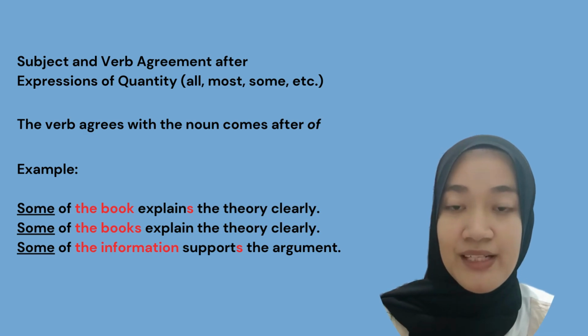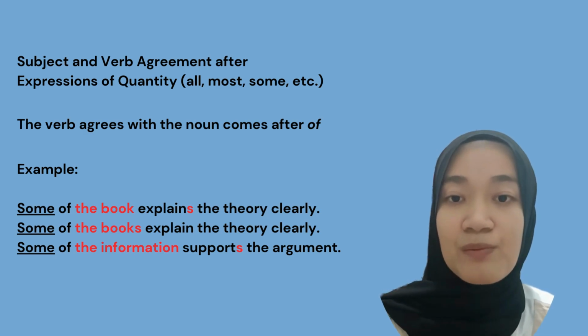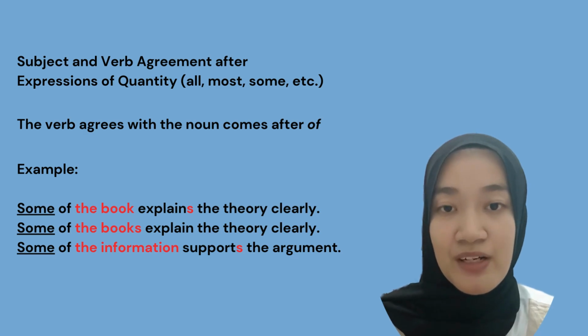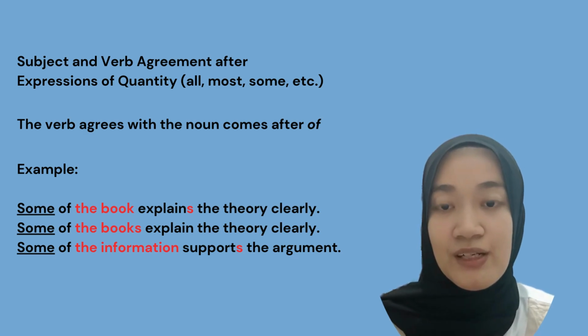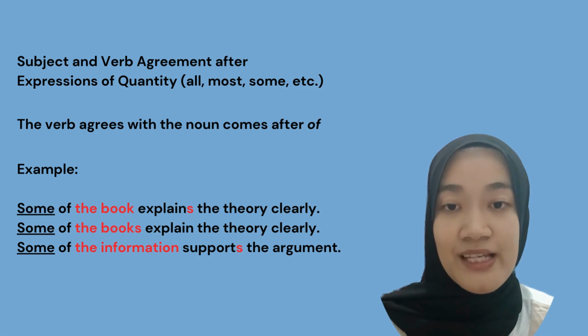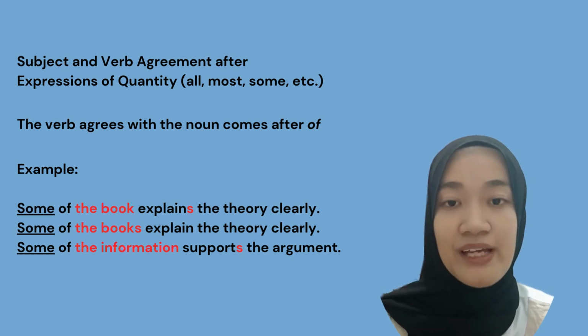Explains. Next example. Some of the books explain the theory clearly. So the books here is a plural subject. It comes first after the preposition of. So it also needs a plural verb, which is explain, not explains.